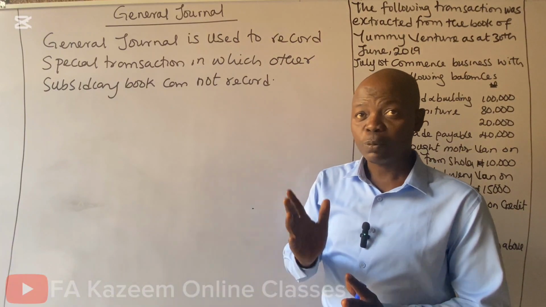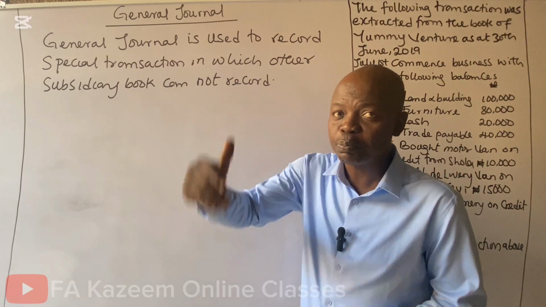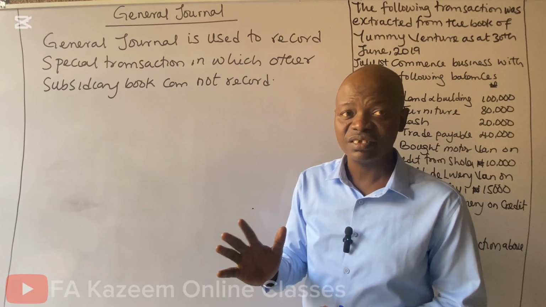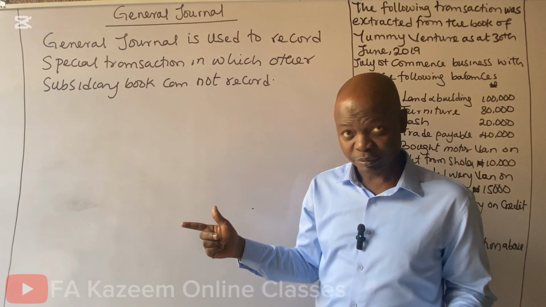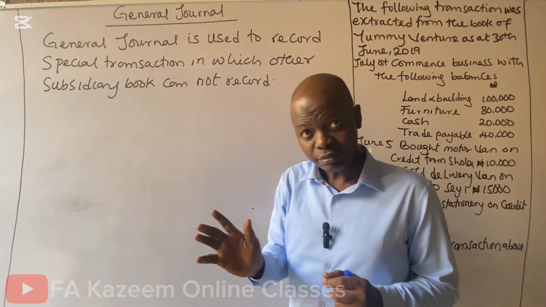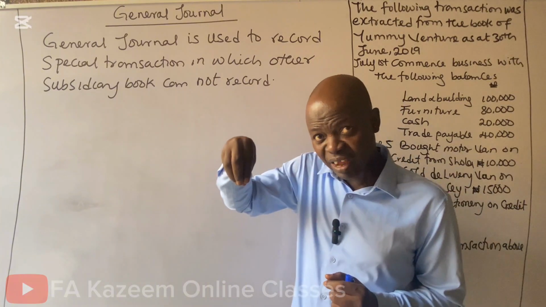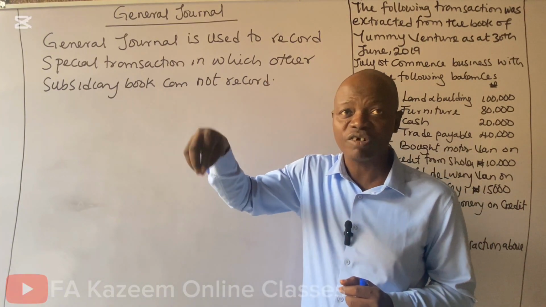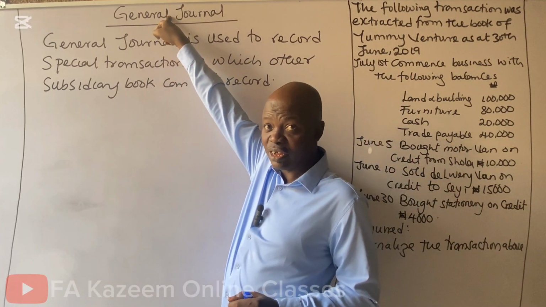For instance, purchases day book is a subsidiary book that we use to record all goods bought on credit. Once goods are bought on credit, the appropriate subsidiary book is the purchases day book. Now, bought motor van on credit. Motor van is not goods. Motor van is an asset. And once an asset is bought on credit, the appropriate subsidiary book is general journal.